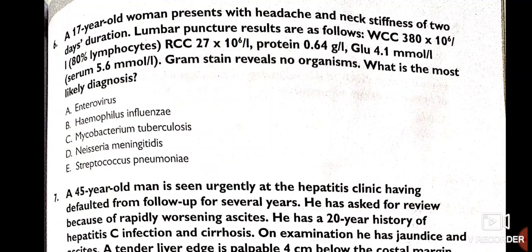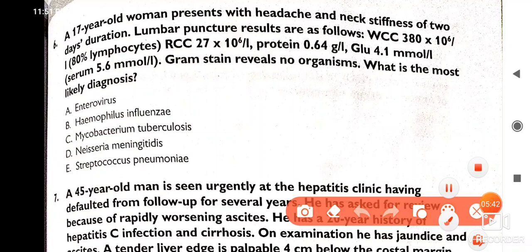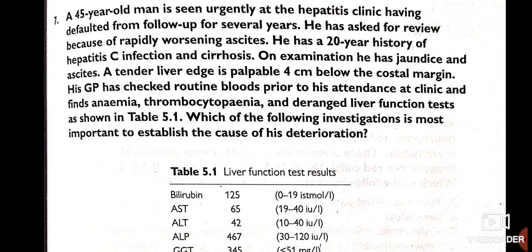Gram stain reveals no organism. What is the most likely diagnosis here? Same condition. Pause the video. Take your time and try to answer. So the answer here is enterovirus. This is a case of enterovirus.